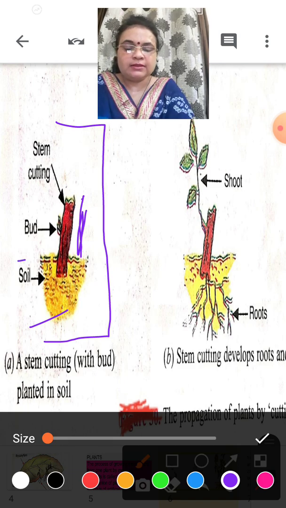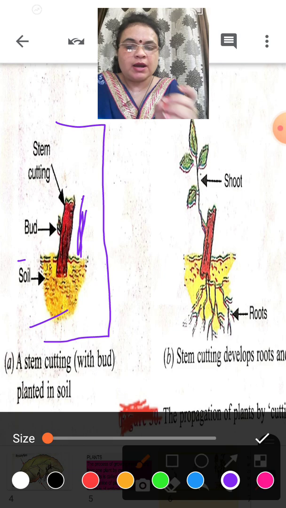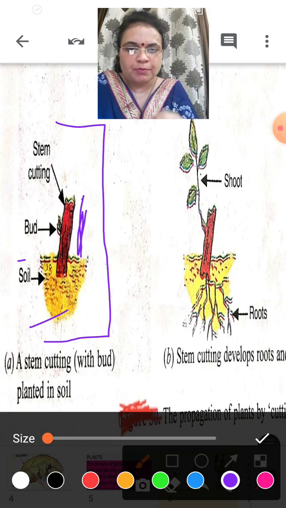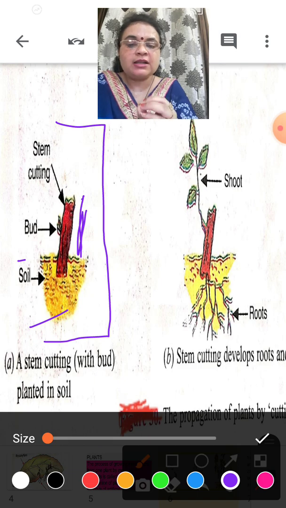This is called artificial propagation by cutting. There are three main methods of vegetative propagation. The first one I am explaining is known as cutting.